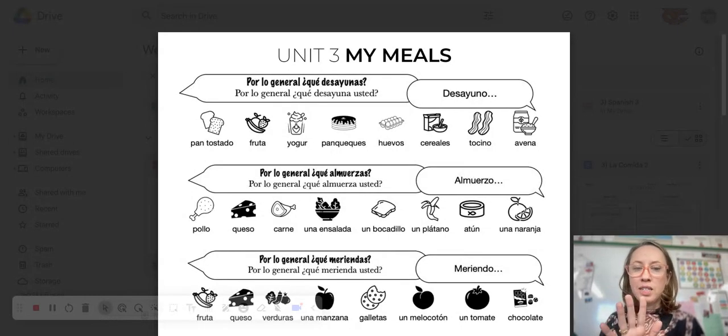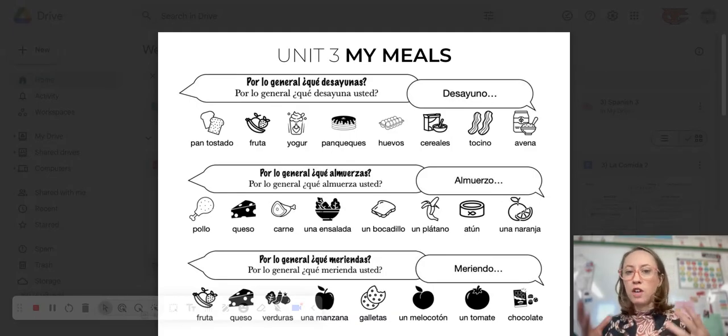Hola, hola amigos, and welcome to this video on our new chat mat for this unit, My Meals or Mis Comidas. And this chat mat tool is going to help you talk about what you generally eat during the day for breakfast, lunch, dinner, and a snack, and also what you typically drink.